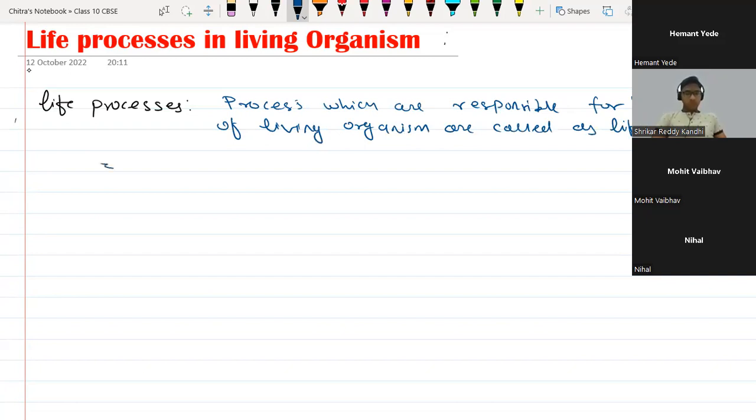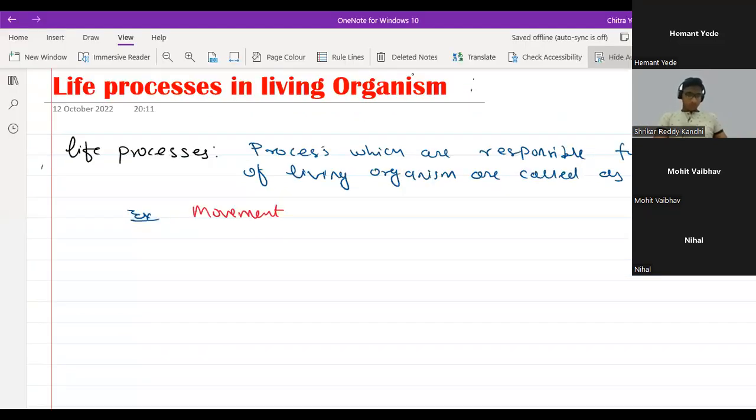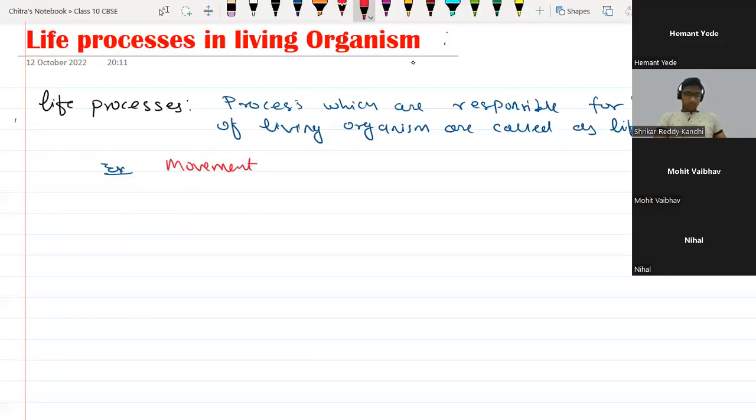Examples of the life processes: first, movement. Plants and animals perform motion in search of water, food, partner, etc. Even plants perform motion, right? Because their roots grow in search of water and the shoot goes toward the sunlight. So this is the movement performed by plants and animals also.